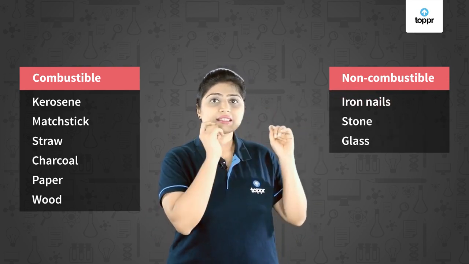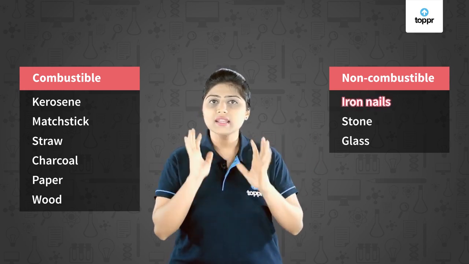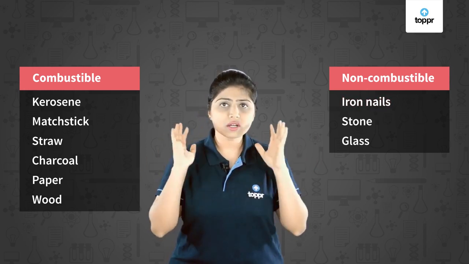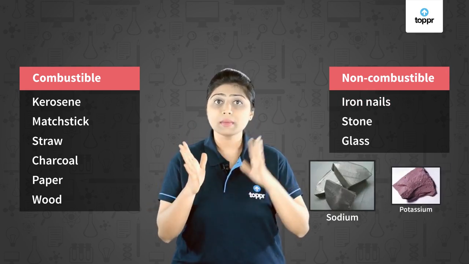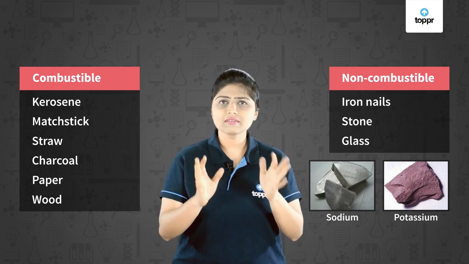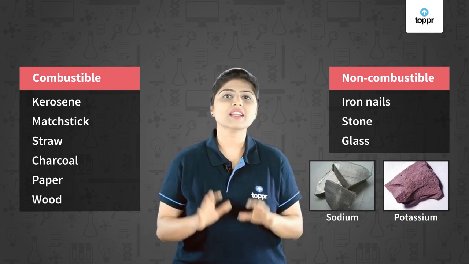Iron nails, all these kind of metals which are hard and heavy, they generally do not undergo combustion. But there are certain metals like sodium and potassium, they are so reactive that they do undergo combustion even at room temperature. Okay, so we know that combustible substances are those which burn and give off heat. These substances are called fuels. Fuels burn and give off a lot of heat. This heat energy is used by us in our daily life.